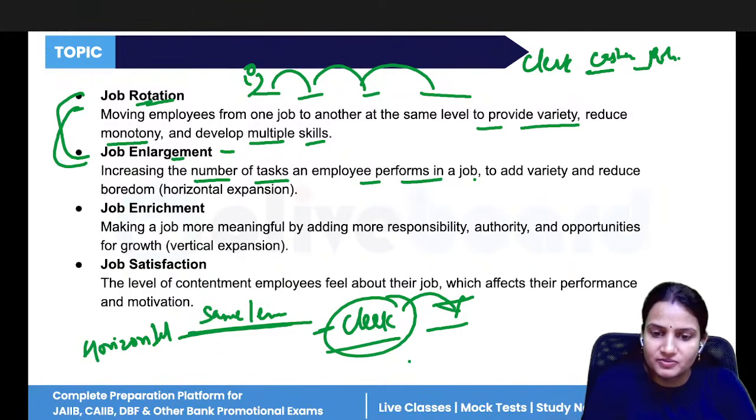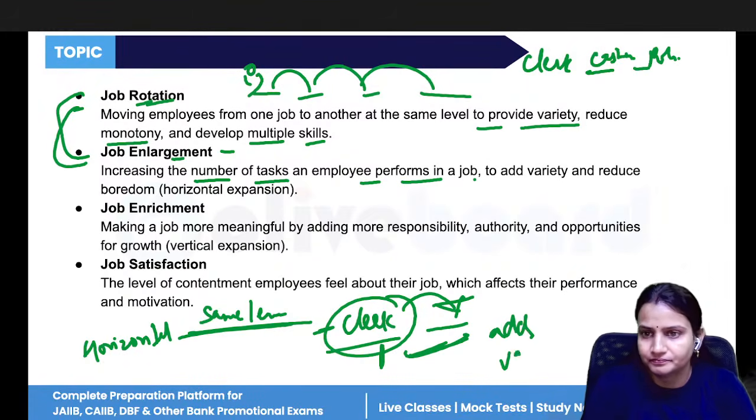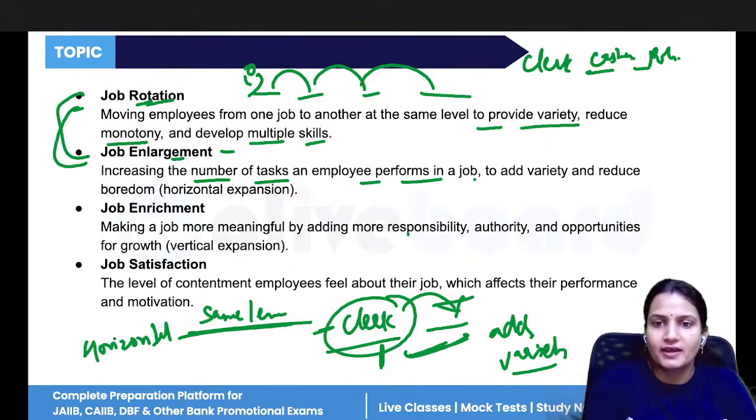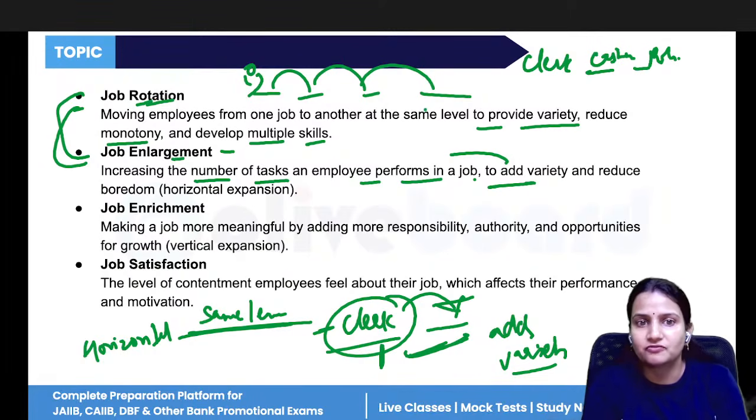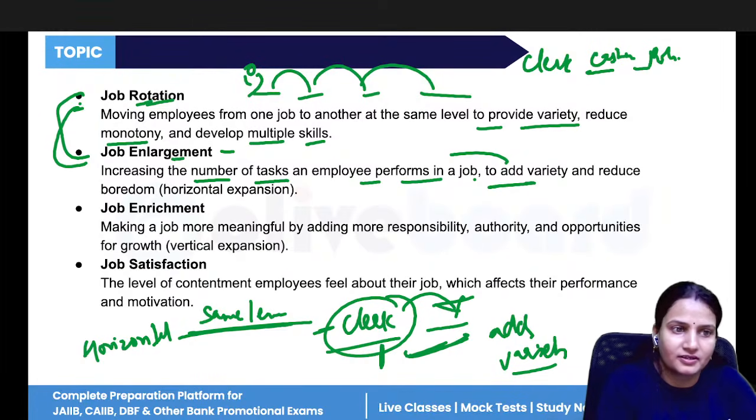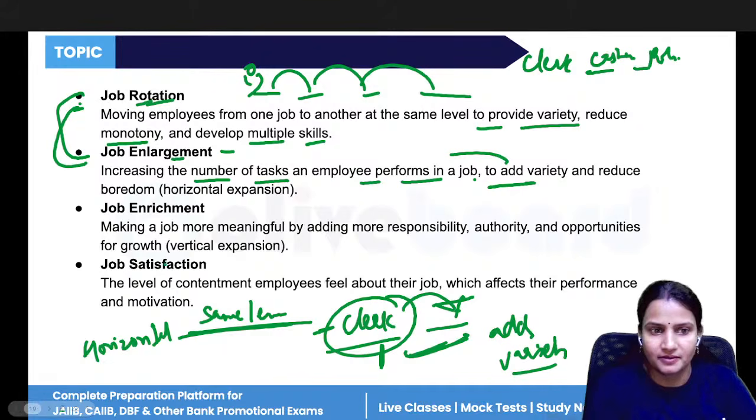But in job enlargement, you are doing your work and at the same time you are performing another work also. So it adds variety. Here the variety is added to the current job, but at a time you have to perform only one job. That is the difference between rotation and enlargement.